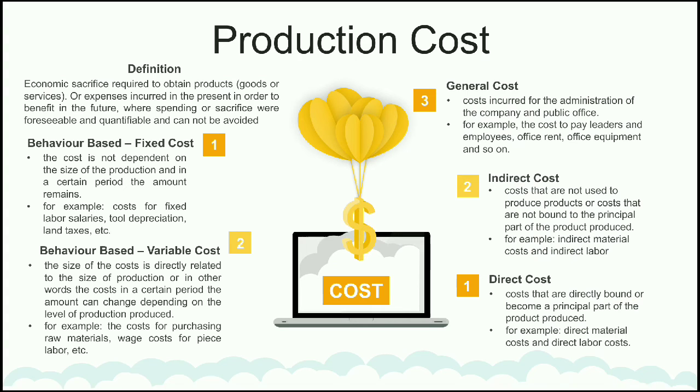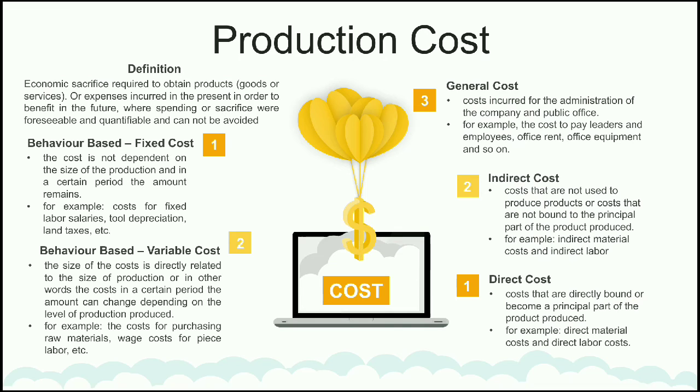Then, there are also the other type of costs. The first is direct costs. Costs that are directly bound or become a principal part of the product produced. For example, costs for direct material costs and direct labor costs. And the second is indirect costs. Costs that are not used to produce products, or costs that are not bound to the principal part of the product produced. For example, indirect material costs and indirect labor.